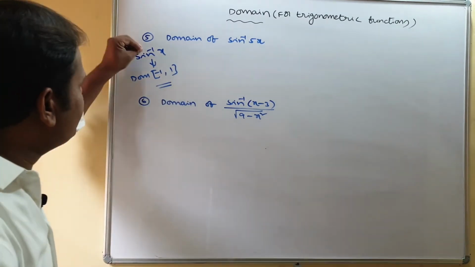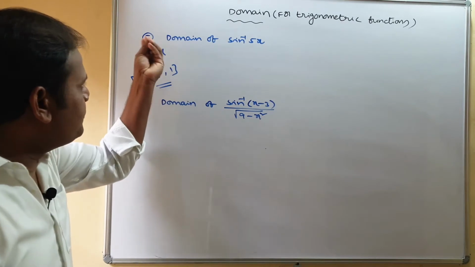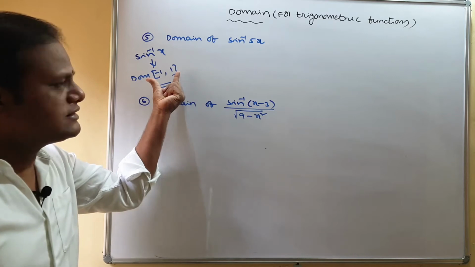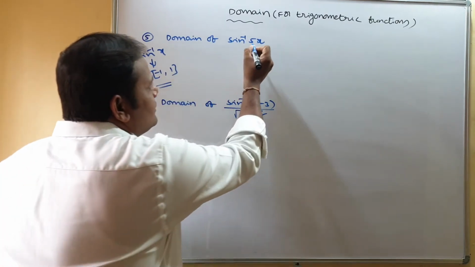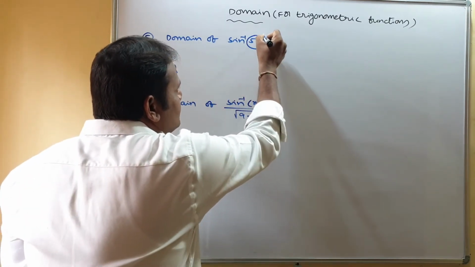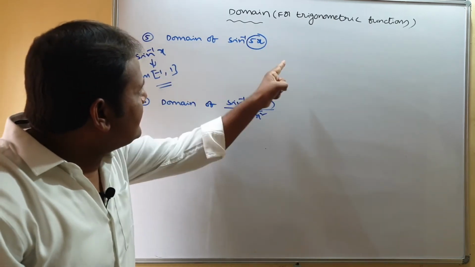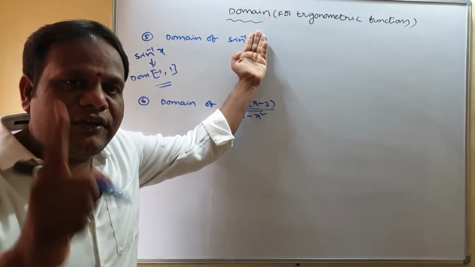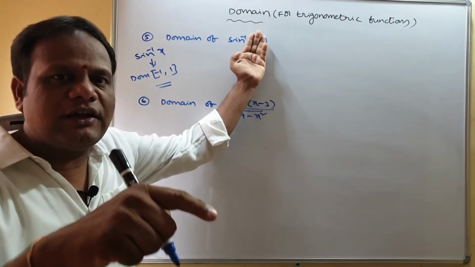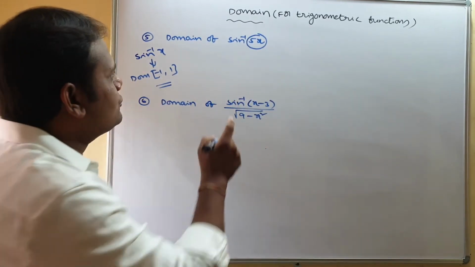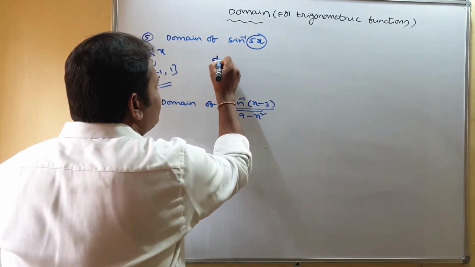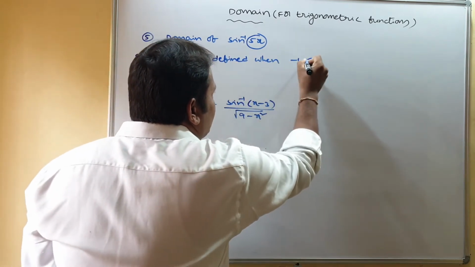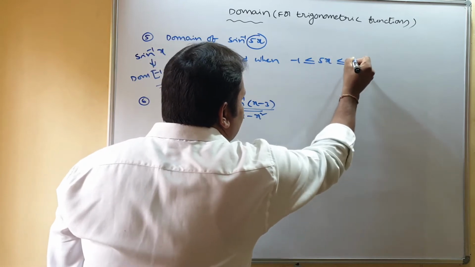In the sin inverse function, whatever input is there must belong to the closed interval minus 1 comma 1. So here in sin inverse of 5x, when is it defined? This 5x must be between minus 1 and 1, so it is defined when minus 1 is less than or equal to 5x, which is less than or equal to 1.